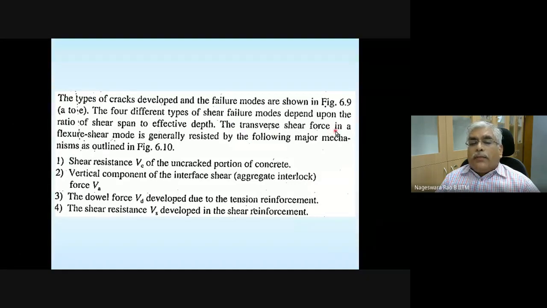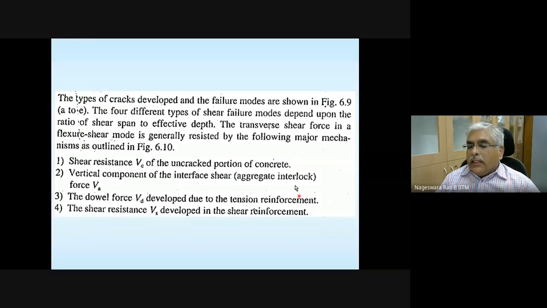The transverse shear force in flexure-shear mode is generally resisted by the following major mechanisms. What are the major mechanisms? The transverse shear force is resisted by the shear resistance of the uncracked portion of concrete, the vertical component of interface shear or aggregate interlock, and also the dowel force due to the tensile reinforcement.